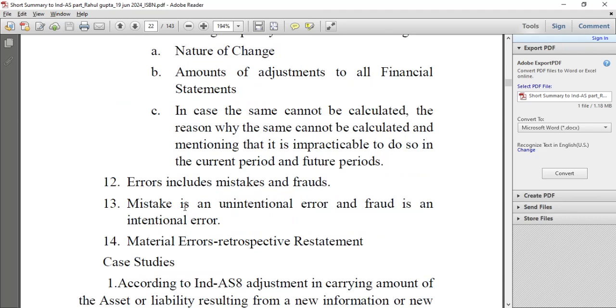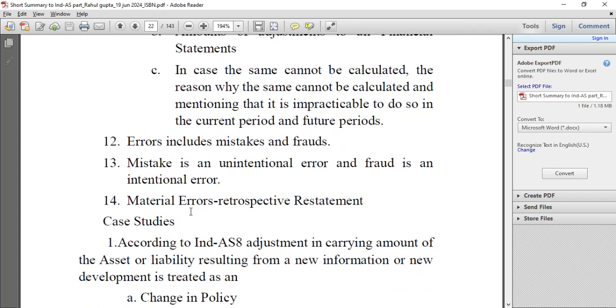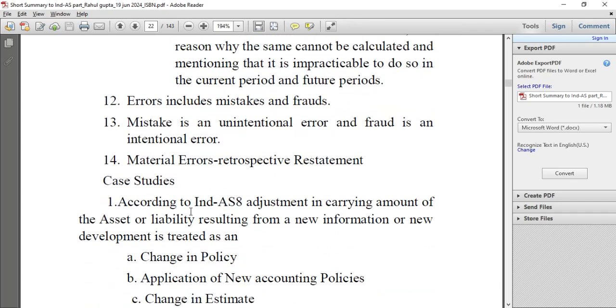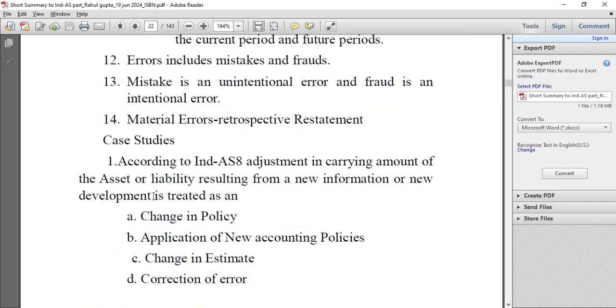Errors include mistakes and fraud. A mistake is an unintentional error and fraud is an intentional error. Material errors require retrospective restatement. Now, case studies.